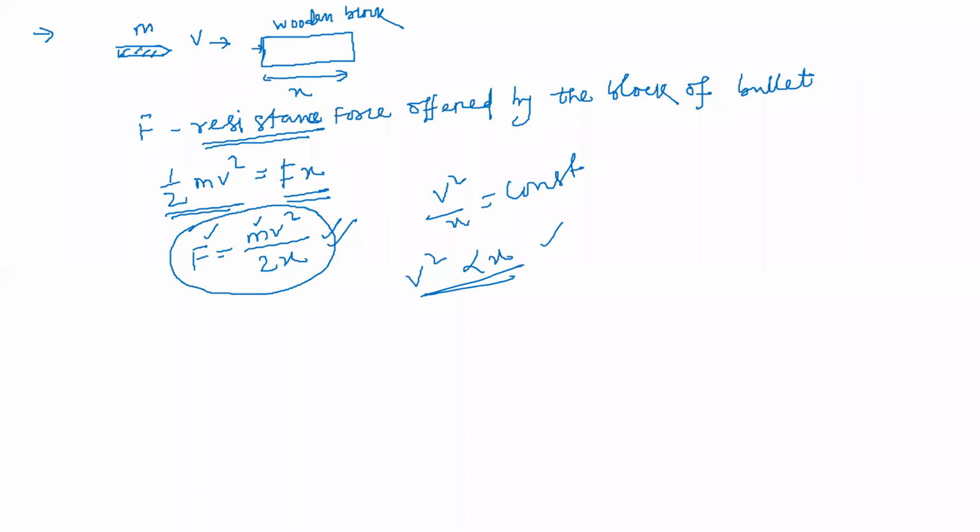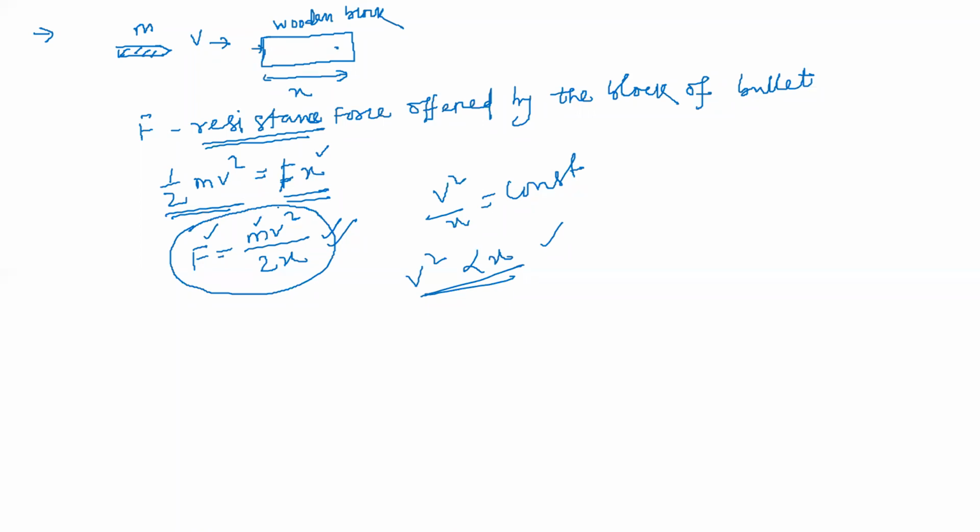Once again, see, a bullet of mass m moving with a velocity v into a wooden block, and F is the resistance force offered by the block to the bullet. When the bullet entered the block, it got some resistive force due to the wooden block, and after moving a distance x, it stopped. So what is the work done here? Force into displacement, resistive force into displacement, Fx. And what is the energy? Kinetic energy, half mv square. That kinetic energy half mv square is equal to Fx.